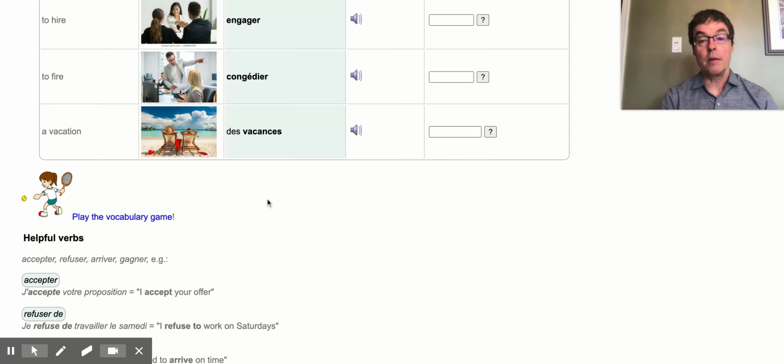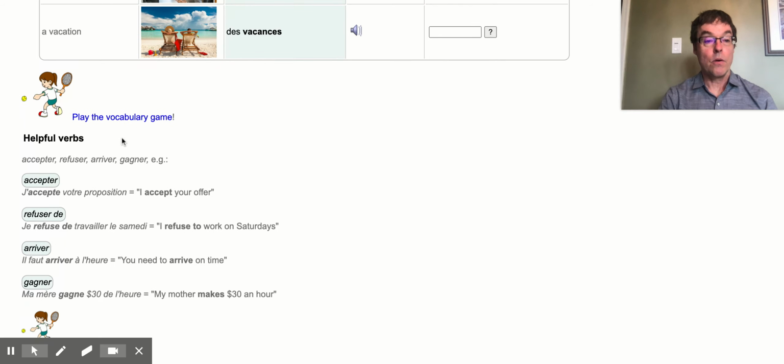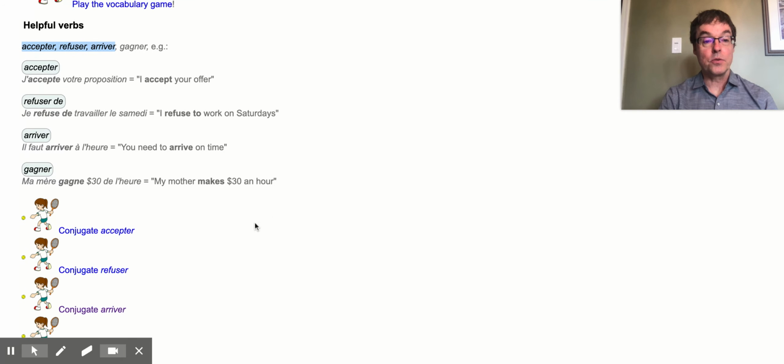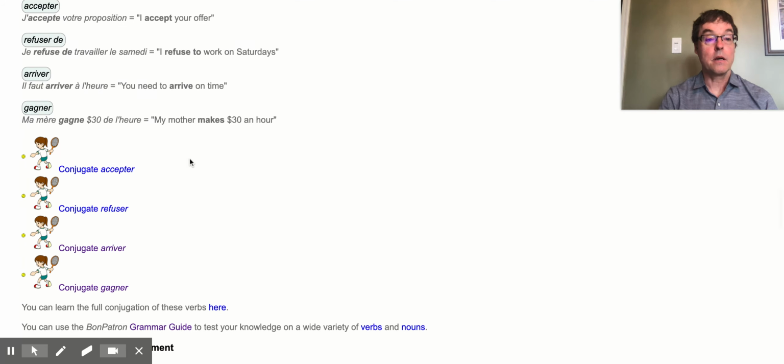And when you play the game, you can either type out the answer or simply pronounce the answer to show that you are able to spontaneously use the word. There are some important verbs here. And for now, let's just try and make sure you can use them in the present tense. So try the conjugation game, which is a way of showing that you can use these different important verbs in the present tense.